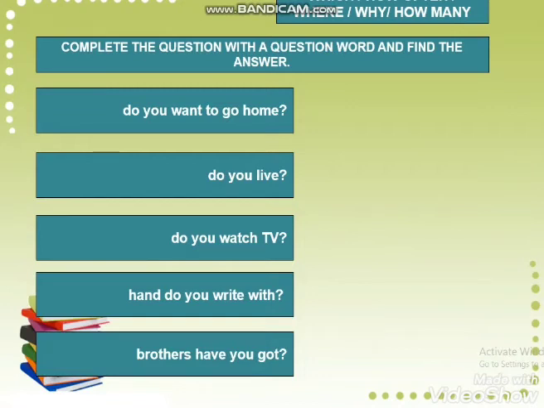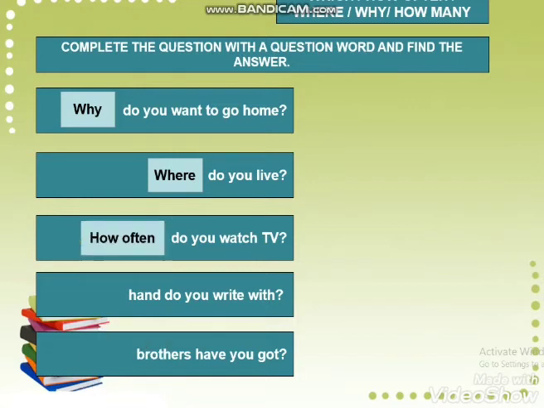Now, in this exercise, you have to add the WH word and then find the answer. So, question number 1, do you want to go home? What do you think? Yes, you have to add why. Do you live? What do you think? Yes, we are asking about a place, so you have to add where. Do you watch TV? How often? How often do you watch TV?